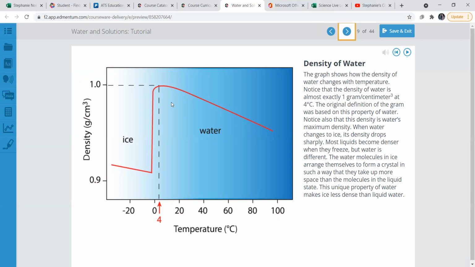Water is different, which is weird because you would think it would have the same type of properties as it turns to ice. However, the water molecules in the ice arrange themselves to form a crystal in such a way that they take more space than the molecules in the liquid state. So it's just a unique property of water that makes ice less dense than liquid water. Pretty interesting because it's usually the other way around.